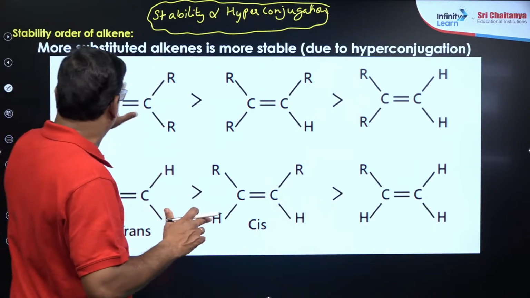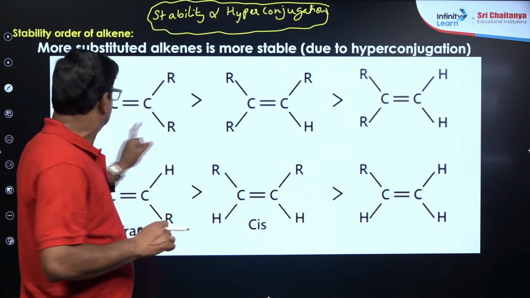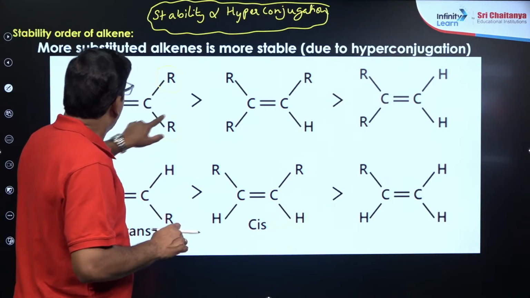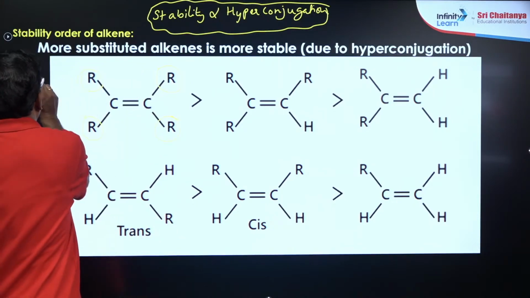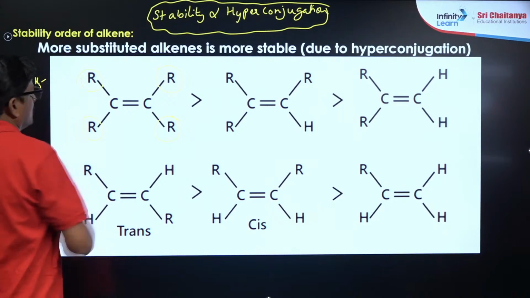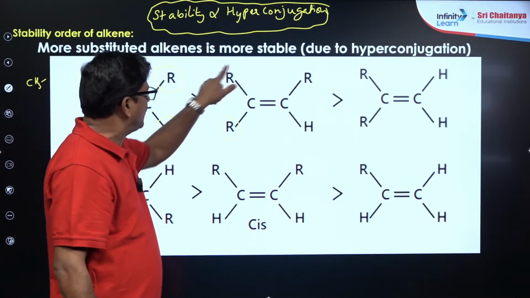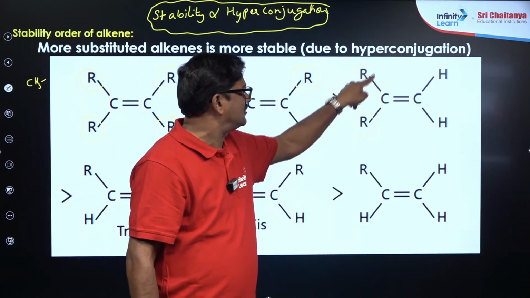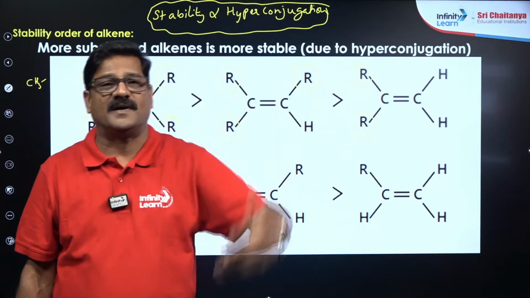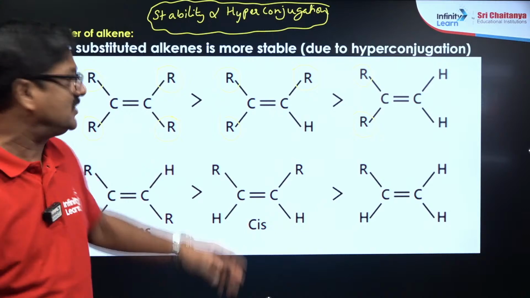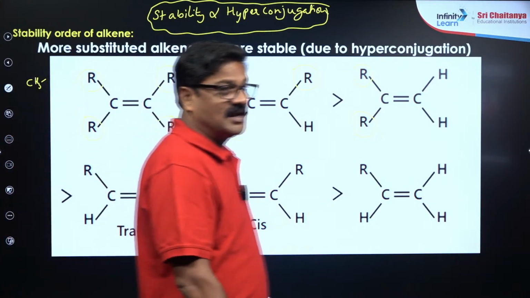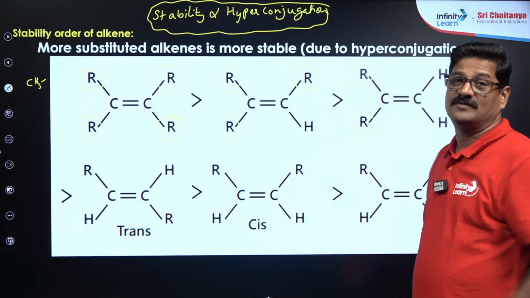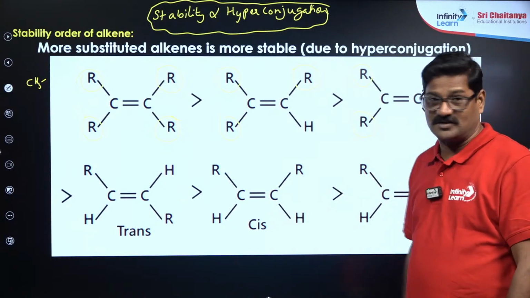So, 4 alkyl groups are there. मान लो हर alkyl group methyl group होगा, so that here just 3 methyl groups are there and 2 methyl groups are there. As the number of alpha hydrogens increases, the stability is going to be increased. That also can be explained on the basis of heat of hydrogenation. I can give you the values of the heat of hydrogenation and tell you.